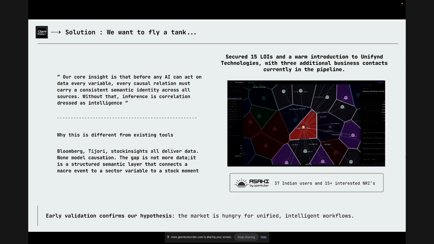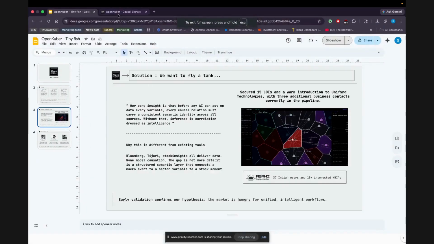What we have built is a system that extracts what caused it and what it moves next. Not sentiment, not summaries, just a structured causation, an event trigger to a market effect. With a hallucination guard that ensures every signal is grounded in real source data. Now let me take you to the working app.